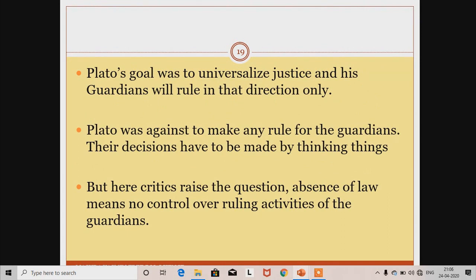Plato's goal was always to universalize justice, and in his definition, justice is always political, and his guardians will rule in that direction only. His guardians will rule only to universalize justice, and for this reason he denied wealth and family to his rulers, because if they own wealth or family, they will be corrupted.